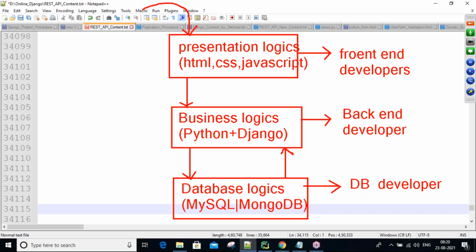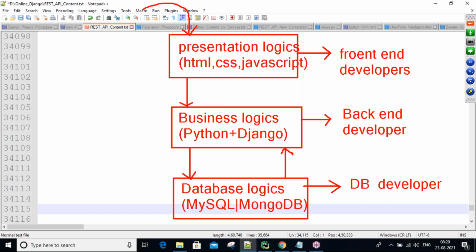Whenever we type the request www.amazon.com, a number of items are displayed on the Amazon website. How are all the items displayed? They were already saved in the database, and they are automatically fetched and displayed on the front end. These things we will do in our programs in the coming days. We will save a lot of items in the database, then get them and display them on the presentation.